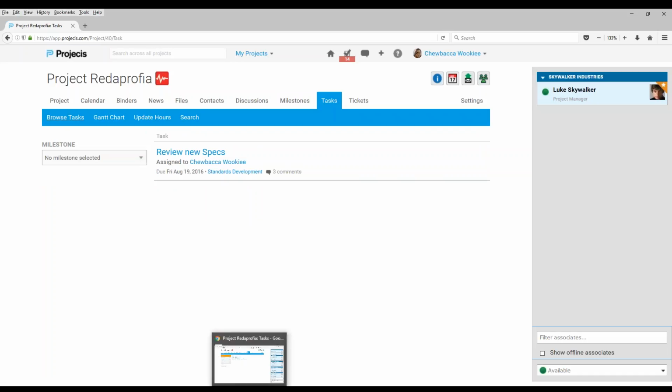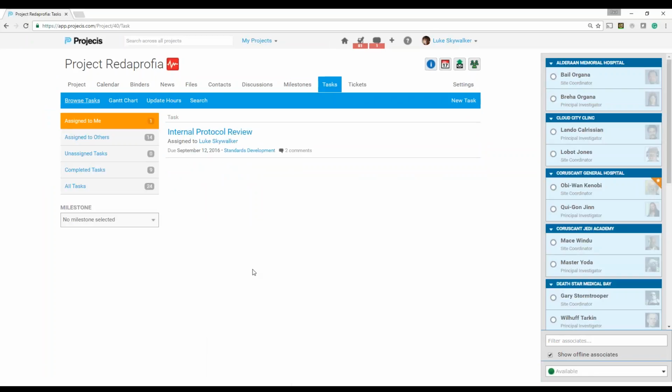If I go back to Luke Skywalker and I take a look at the tasks, the default is obviously to see tasks that are assigned to you, but I can also see all the tasks, those assigned to others, unassigned, completed, and certainly all tasks. So I have the ability to view everything. Leaders and task managers have the ability to do that. Regular members do not.